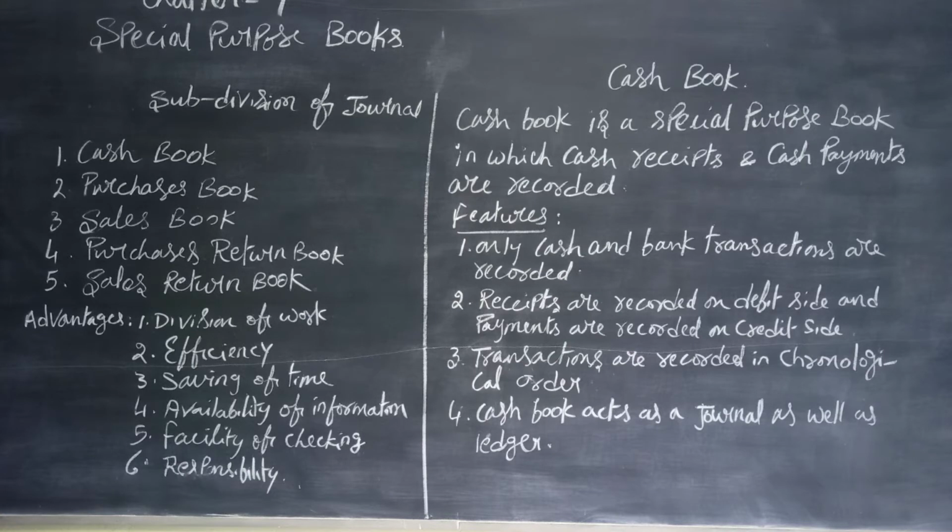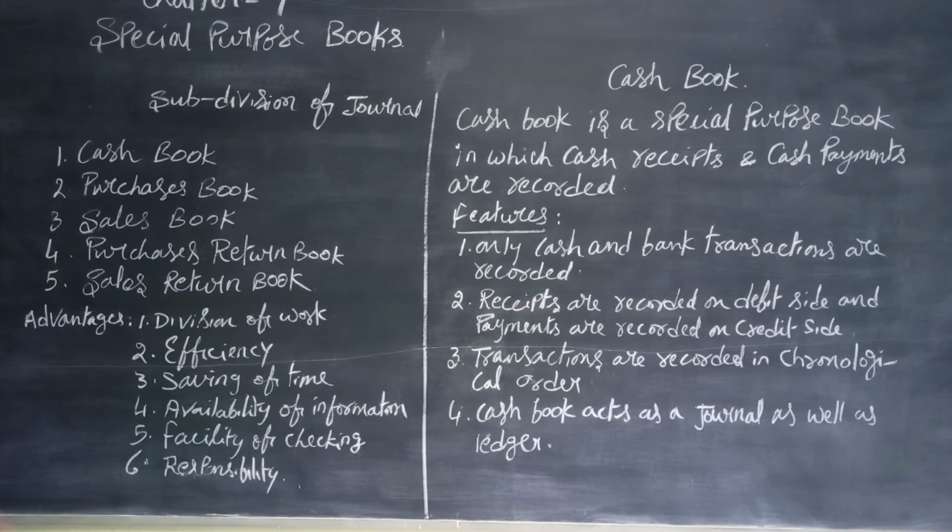Responsibility. Suppose there is any error in recording the credit purchases, then the person who maintains this book will be held responsible. Likewise, if there is any error in the sales book, the person who maintains that book will be held responsible. These are the advantages of the subdivision of journal. The subdivision means the journal work is divided into 5, and another is a bills receivable book and bills payable book. Of course, that is not in our syllabus.